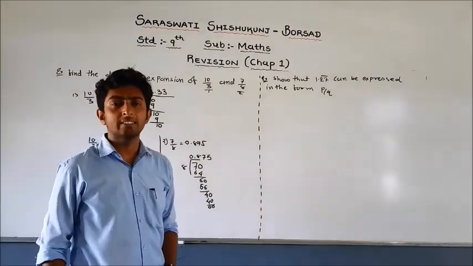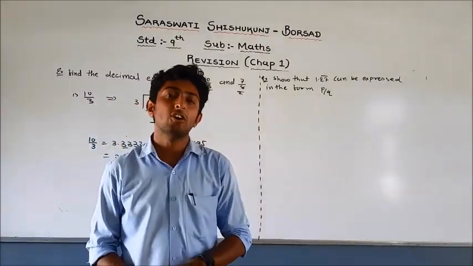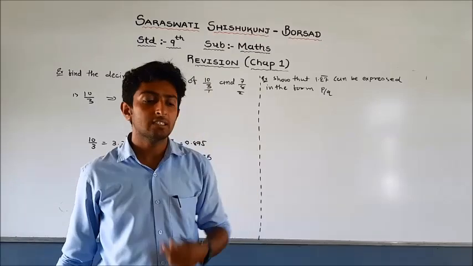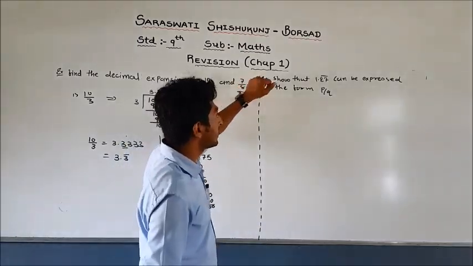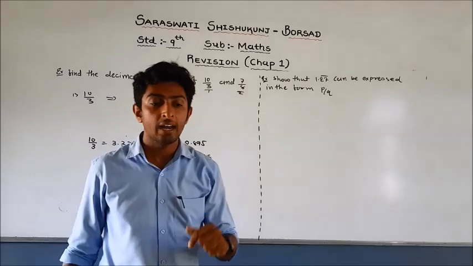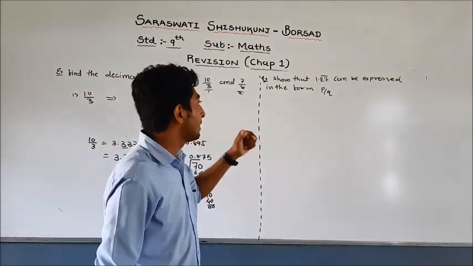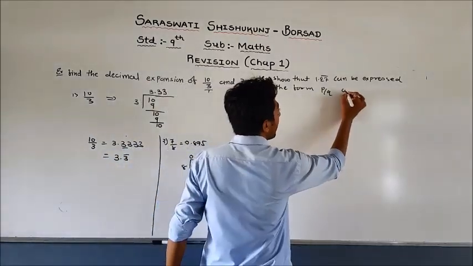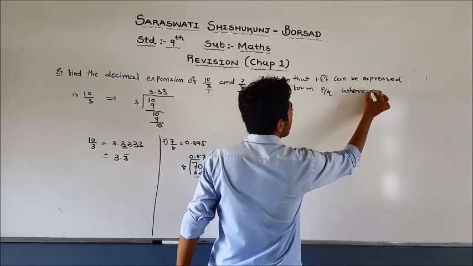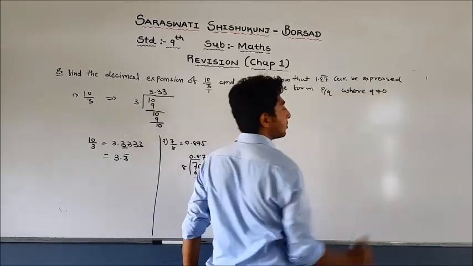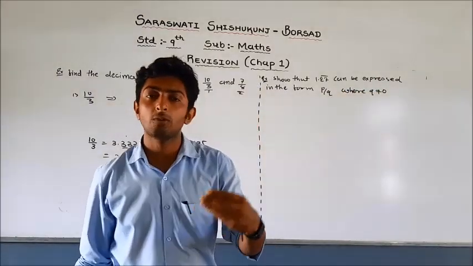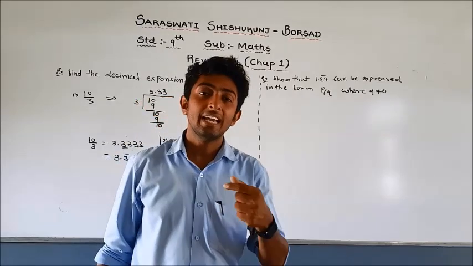Another type of example can be asked in your exam or test. The example is to show that 1.27 bar can be expressed in the form P by Q, where Q is not equal to 0. We know that whenever Q is equal to 0, the term is infinite.